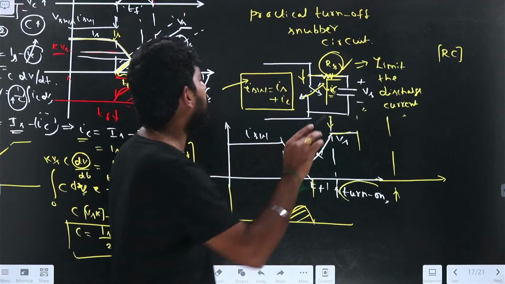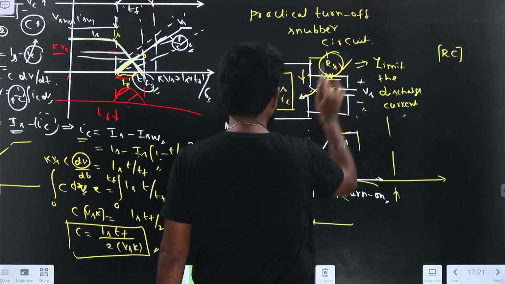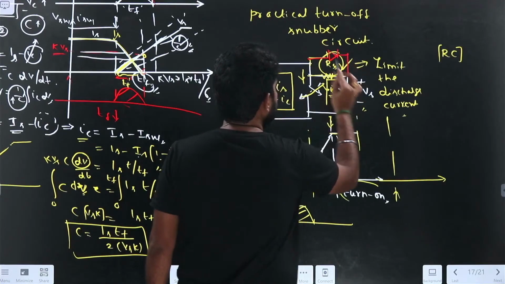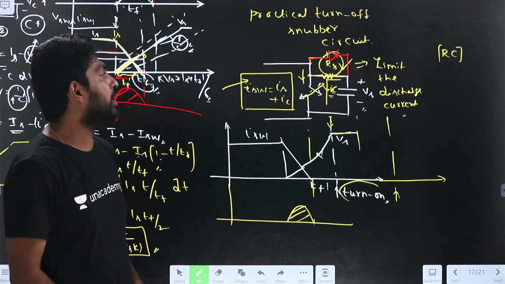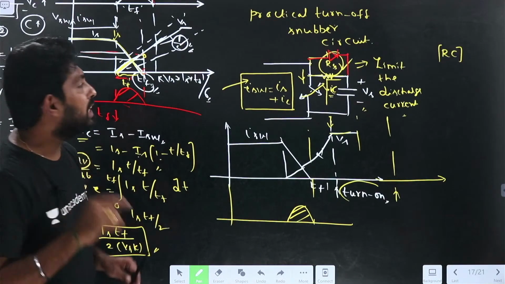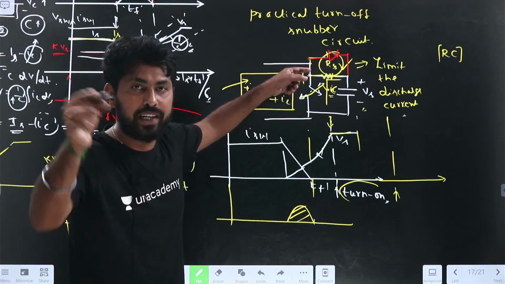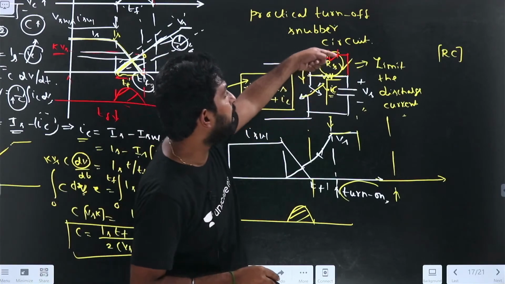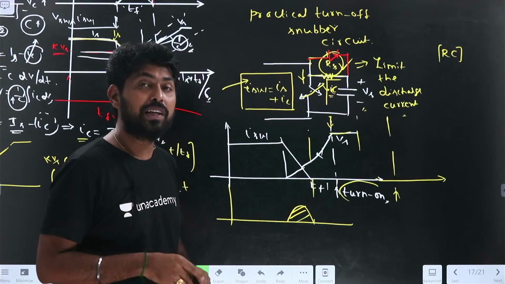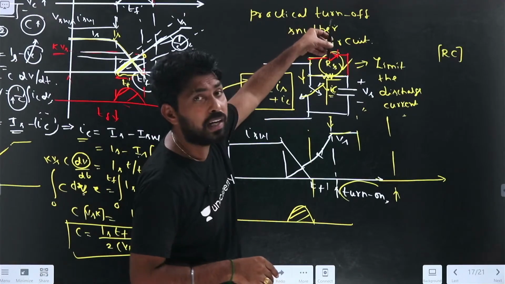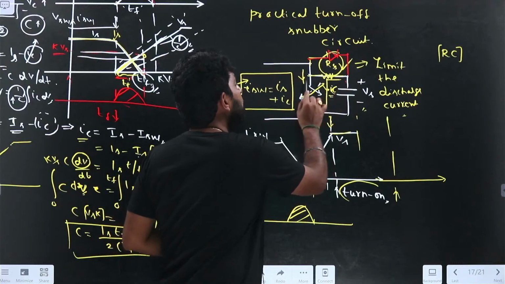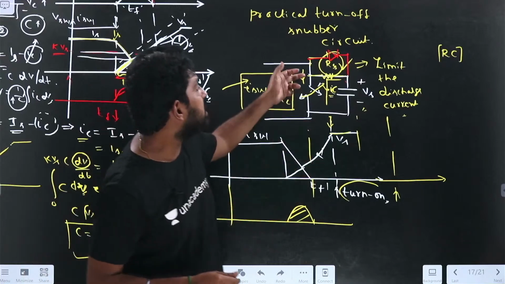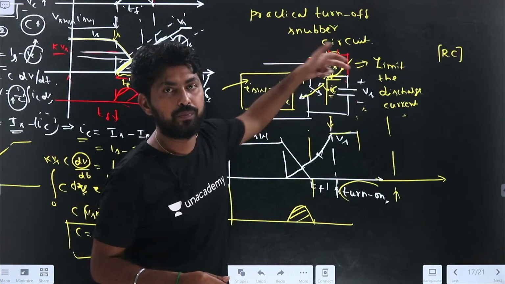If I place a diode across the resistance, what happens? During the turn off state, the diode will be in the forward bias condition, so directly the capacitance will be available at the switch. The capacitance voltage will be applied directly, and the capacitance will limit the high dV by dt. Otherwise the capacitor has to be charged through the R and C side.